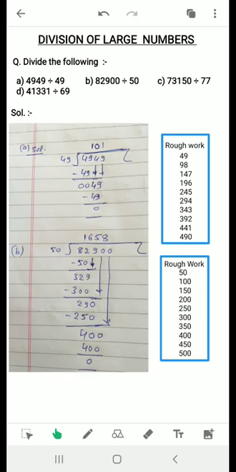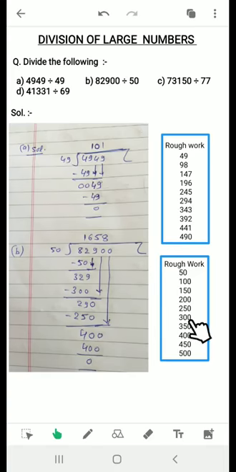And this 9 now will come along with 32. So now our number is 329. This 329 is divisible by 50 for 6 times. Why? See, 50, 1 ja 50, 52 ja 100, then 150, then 200, then 250, then 300, and then 350. So this 350 is larger than 329. So I cannot take 350, so I will take 300.